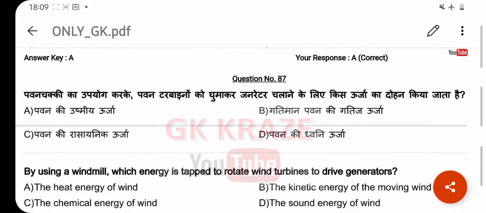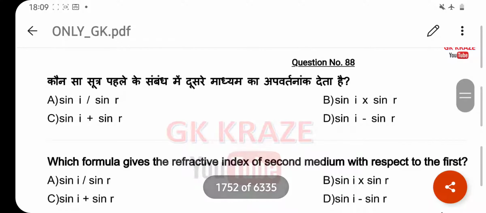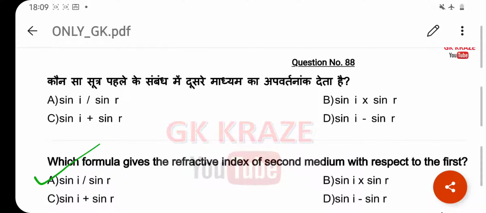Let's start the previous year official question paper of RRB and TPC. By using a windmill, which energy is tapped to rotate wind turbine to drive generator? Your right answer is the kinetic energy of the moving wind. Option B. Which formula gives the refractive index of second medium with respect to the first? Your right answer is sin i by sin r. Option A.